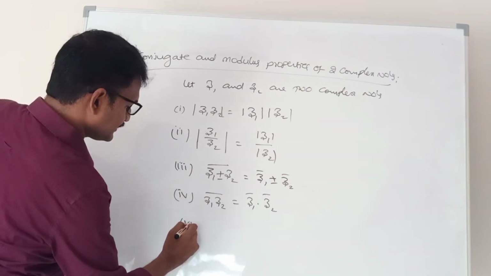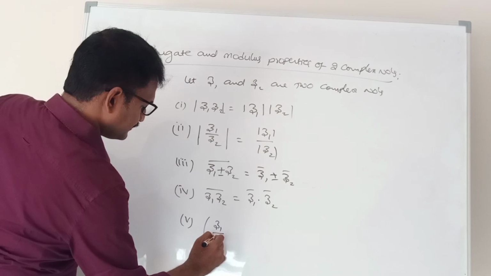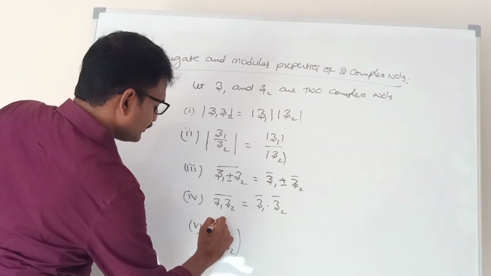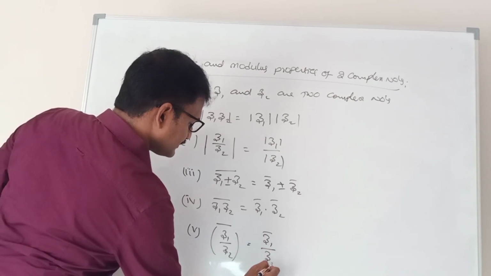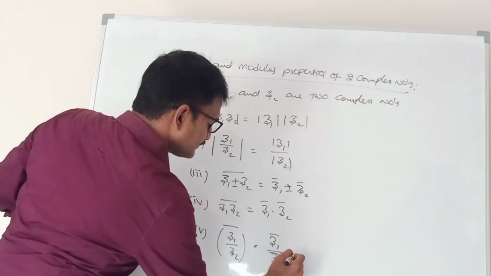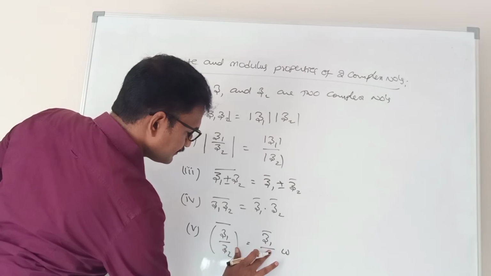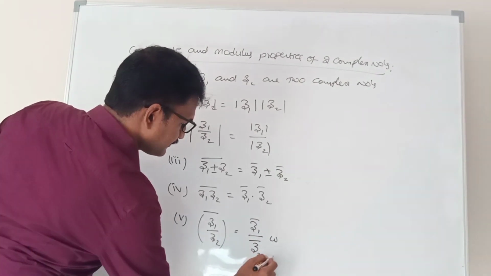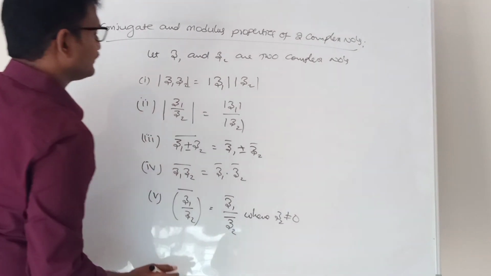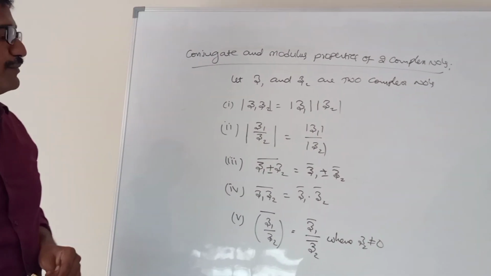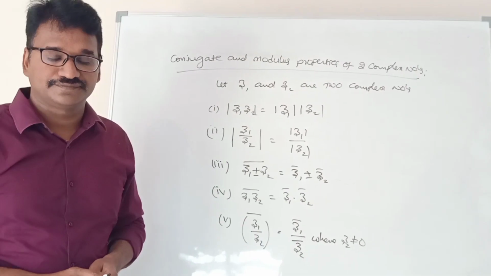Next, fifth property, conjugate of z1 by z2 is equal to z1 bar by z2 bar, where z2 is not equal to 0. These are the properties of conjugate and modulus of a complex number.